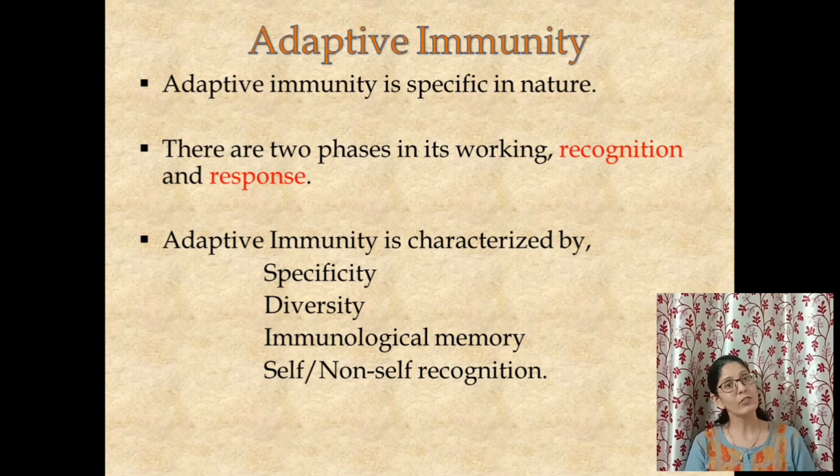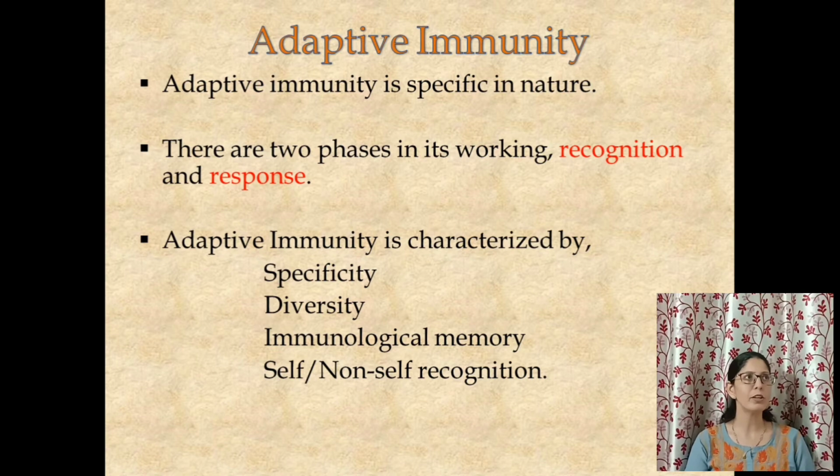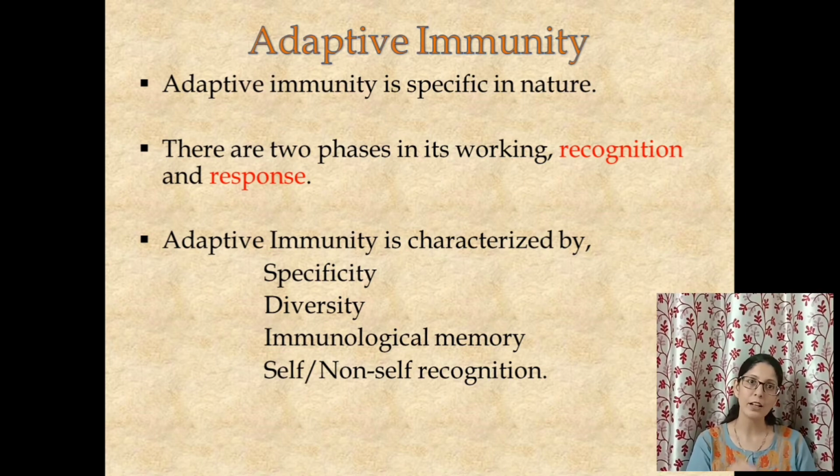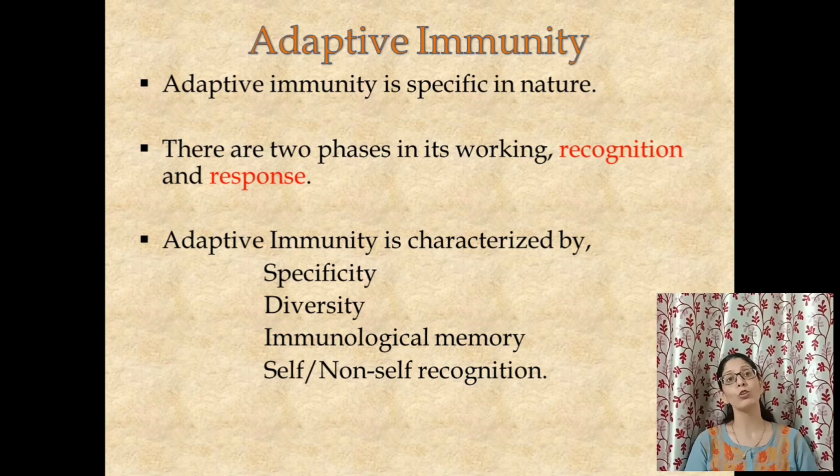Second is diversity. Now, the adaptive immune response is very diverse. Let us say, for example, we have 1 million known pathogens, and today suddenly a 1 millionth and one new pathogen comes on earth. Our adaptive immune response will be able to tackle that as well. So much is the diversity. It means there is no pathogen to which the adaptive immune response cannot respond. That is the meaning of diversity. It is very diverse in its response.